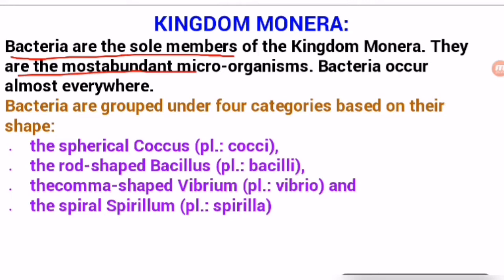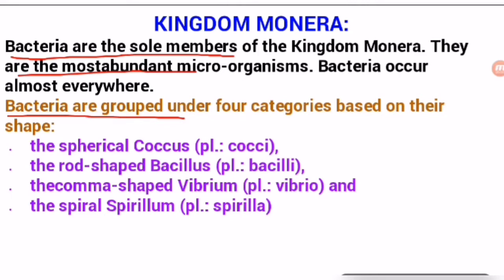Bacteria occur almost everywhere, because if our hand or our body skin is exposed to the air, it is contacting bacteria. We drink some water, it is also contaminated with some bacteria, and each and every time we are in contact with bacteria. So that is why bacteria are almost everywhere. Bacteria are grouped under 4 categories based on their shape. Bacteria may be of different shapes, so that is why they are categorized into different shapes.